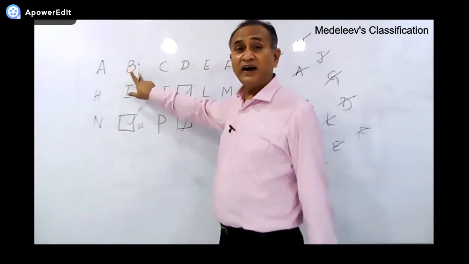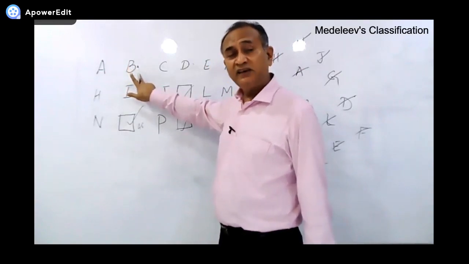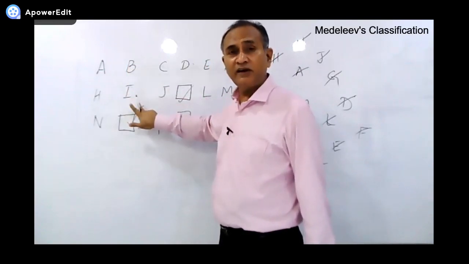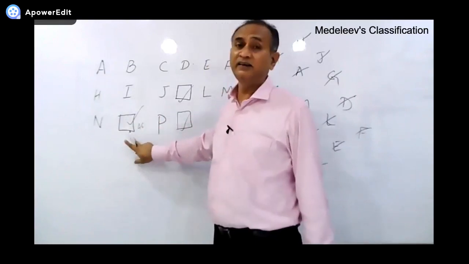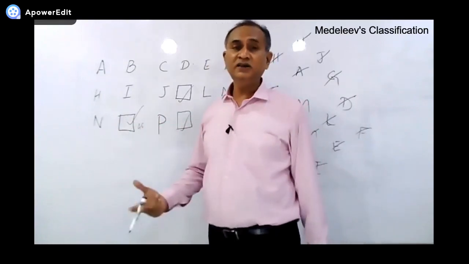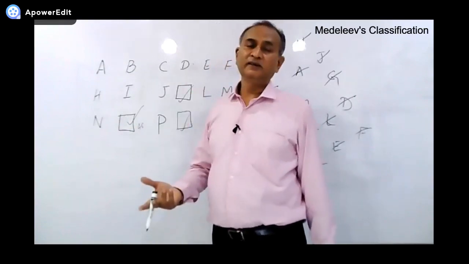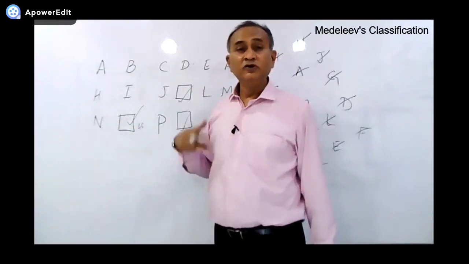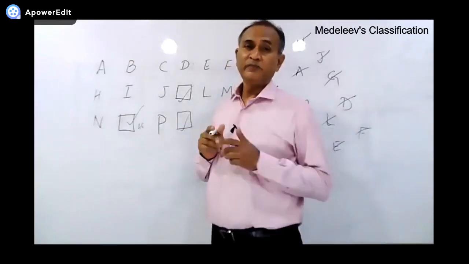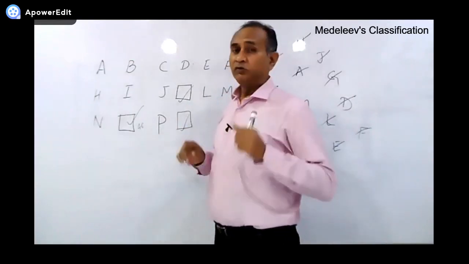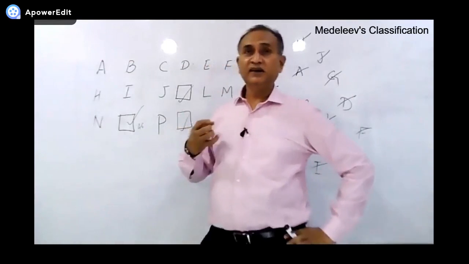If this is producing carbon dioxide gas with an acid, this is also producing carbon dioxide, then this should produce carbon dioxide. So in this way, he predicted the chemical properties due to periodicity.